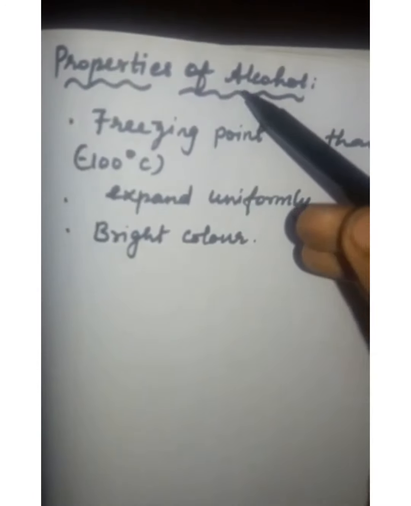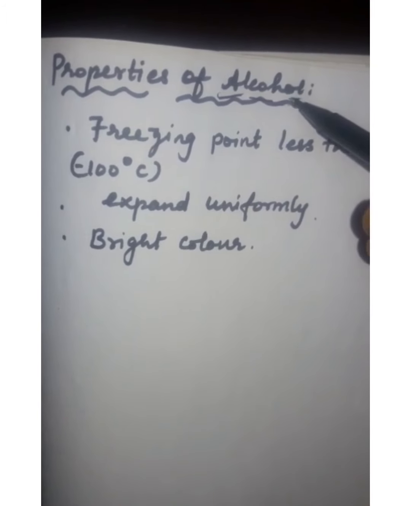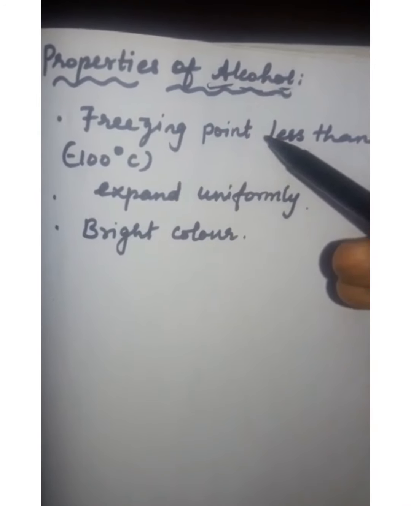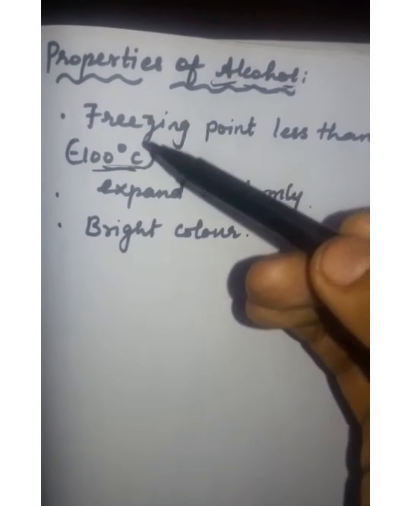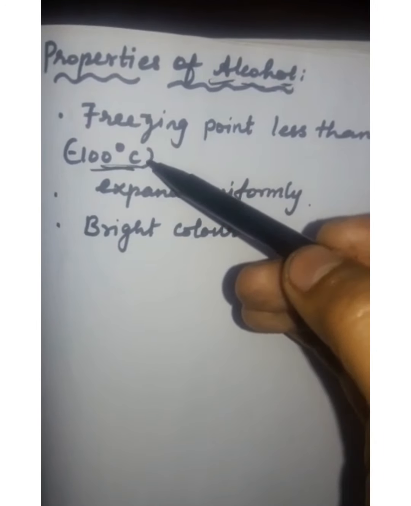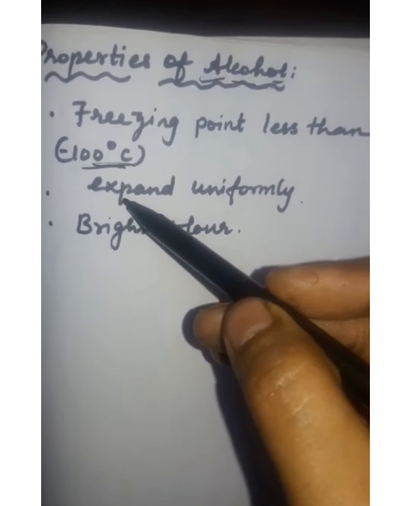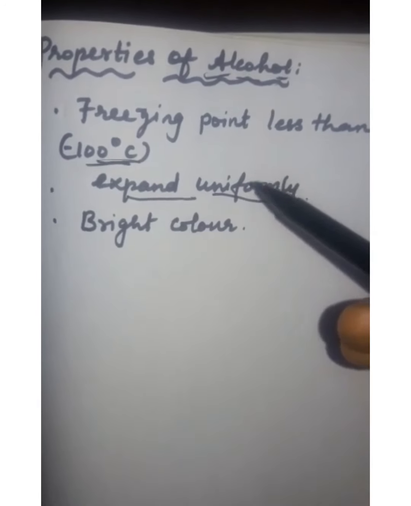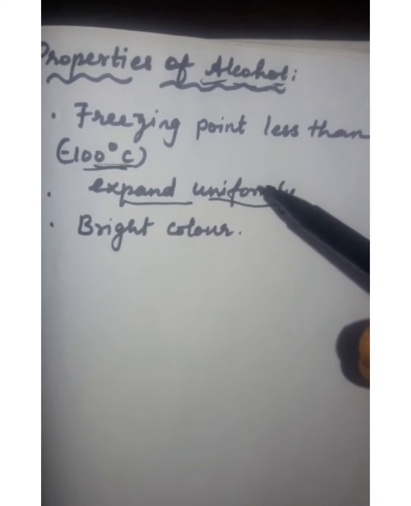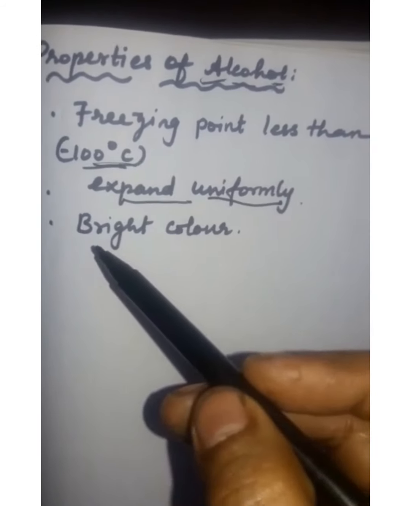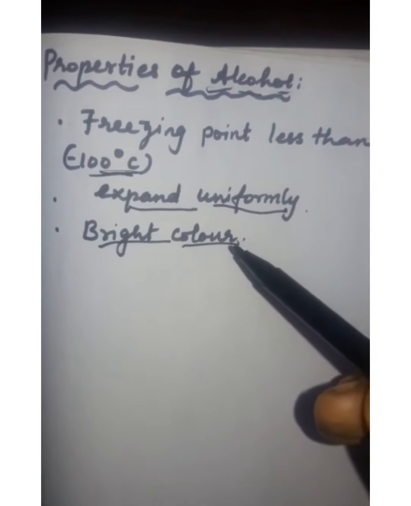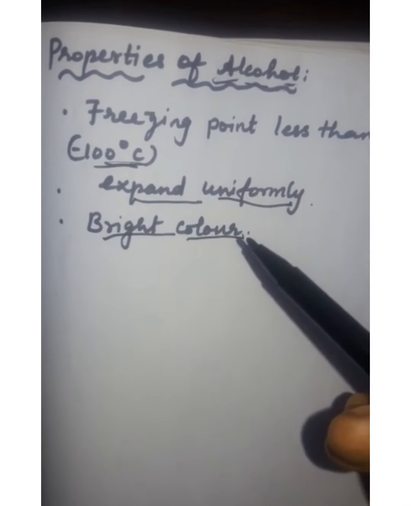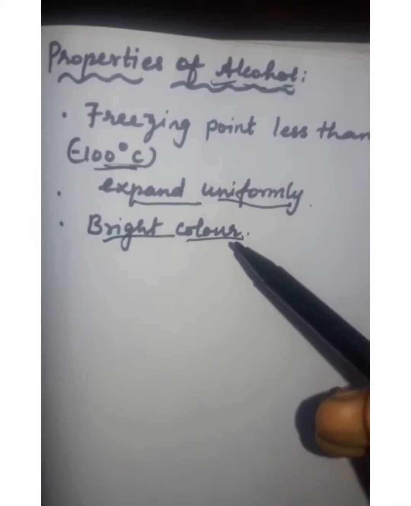Next, the properties of alcohol. Why is the alcohol used in the thermometer? Because the alcohol's freezing point is less than minus 100 degrees Celsius. So its melting point is very low. So it does not easily melt in the thermometer. Next, it expands uniformly like mercury, so it does not stick in the glass tube of the thermometer. And it can be colored brightly, so it can be easily visible in the thermometer. So the alcohol is used in the thermometer to measure the temperature.